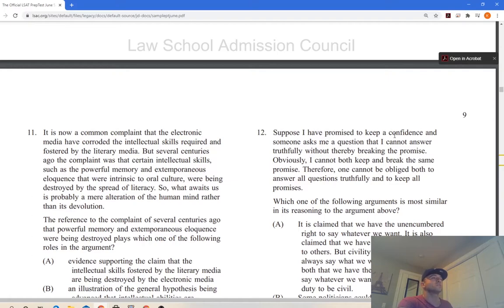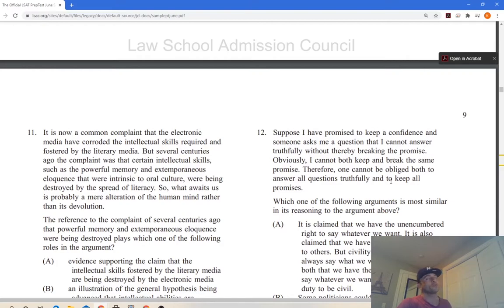Suppose I have promised to keep a confidence, and someone asks me a question that I cannot answer truthfully without thereby breaking the promise of keeping a confidence, keeping a secret. Obviously, I cannot both keep and break the same promise. Therefore, one cannot be obliged both to answer all questions truthfully and to keep all promises.